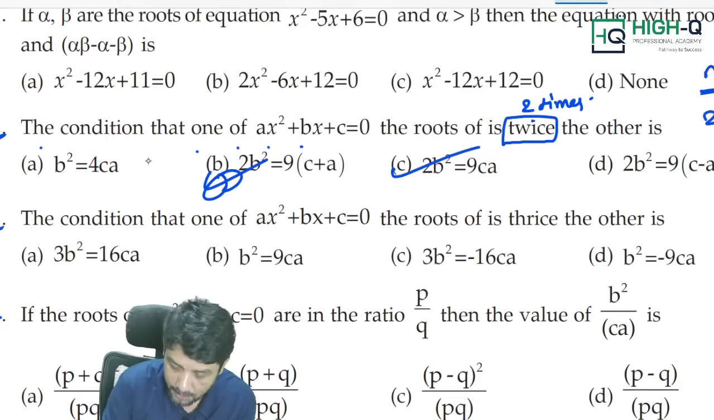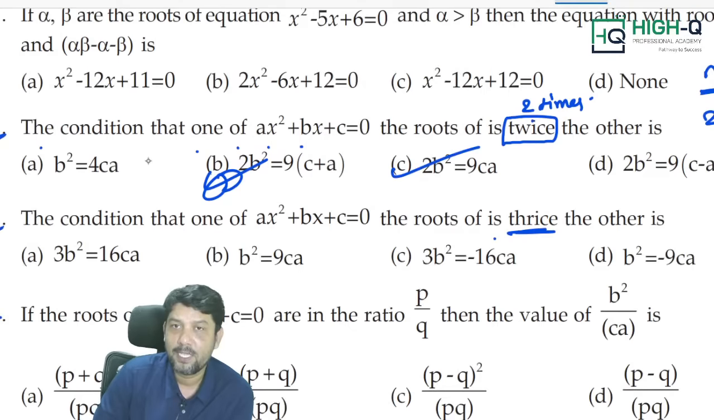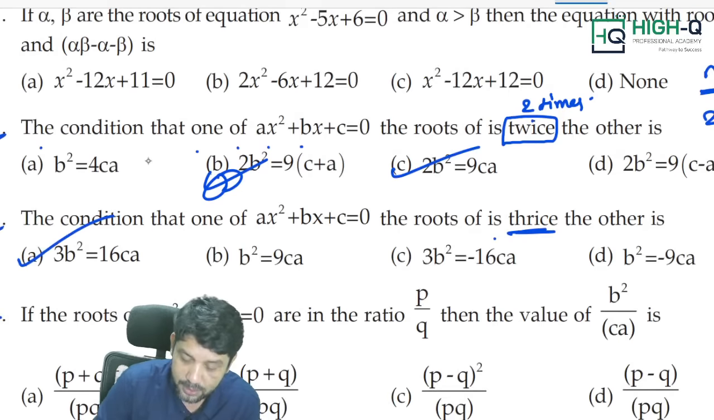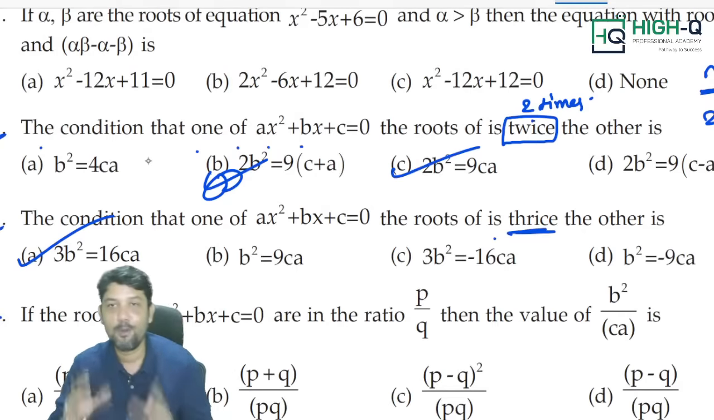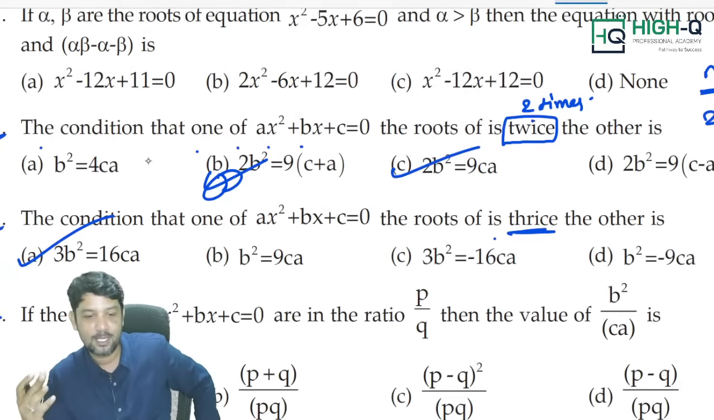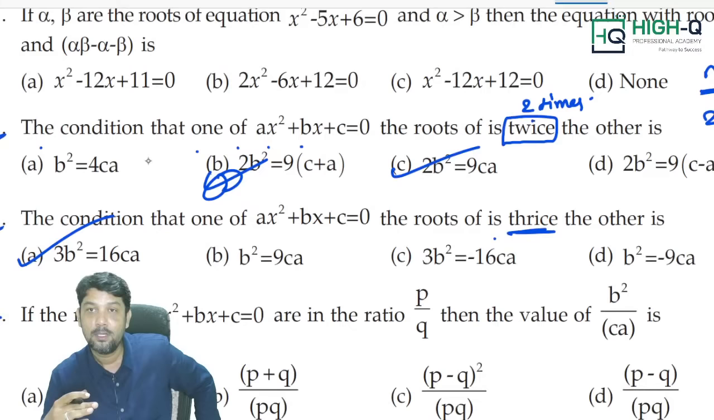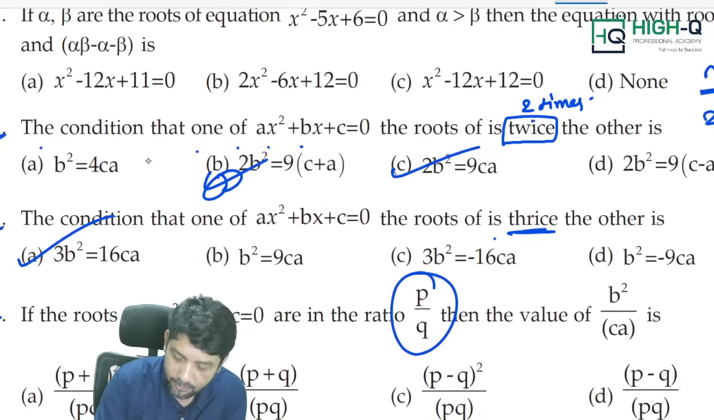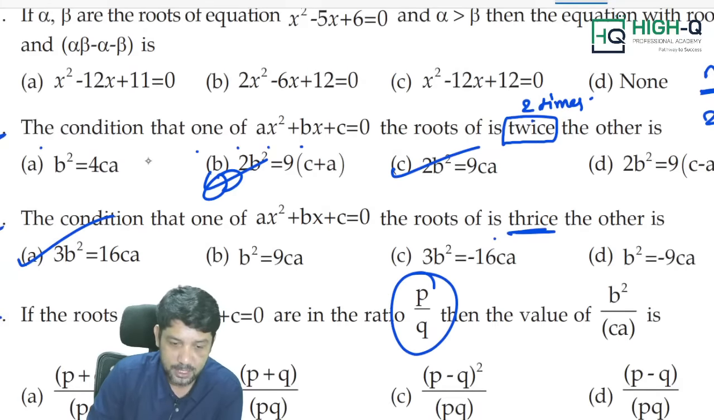Very simple. Now, the condition that one root is thrice the other. What is thrice the other? Sir, 3 times the other. 3 times the other means what? Sir, 3 b square equal to 16 a c. For example, one root is 5 times the other. What is it, sir? 5 b square equal to what? 5 b square equal to 36 a c. Now, sir, what if the ratio is given, sir? What if the ratio is given, sir?